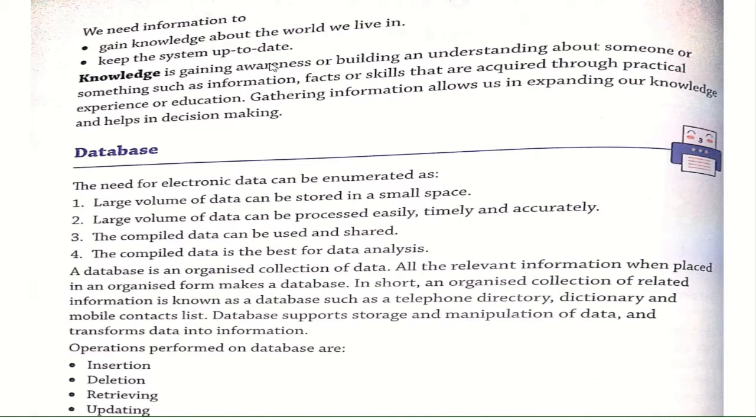Now, why do we need information? There are basically two needs for gaining information: to gain knowledge about the world we live in, and to keep the system up to date. What is knowledge? Knowledge is gaining awareness or building an understanding about someone or something, such as information. If we don't have knowledge of the information, then we could not work on that particular thing, isn't it? So we should have particular knowledge of what we are working on. That is acquired through practical experience or education. Gathering information allows us to expand our knowledge and helps us in decision making.